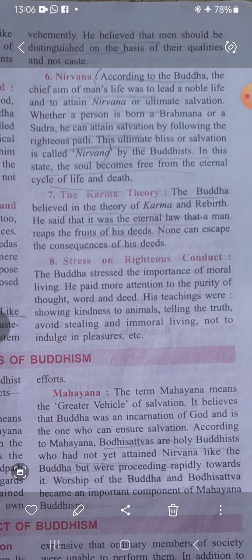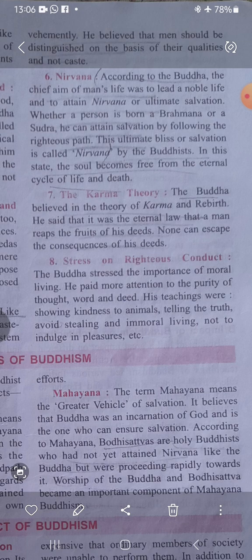Next, the theory of karma. Buddha believed in the theory of karma, which was similar to that of Jainism, as Mahavira preached. He said it was an eternal law that a man reaps the fruits of his deeds, and no one can escape the consequences. Next, stress on righteous conduct. The Buddha stressed the importance of moral living. He paid more attention to purity of thought, word, and deed. His teachings were showing kindness to animals, telling the truth, avoiding stealing and immoral living, and not indulging in pleasure. So these were the different doctrines of Buddhism.